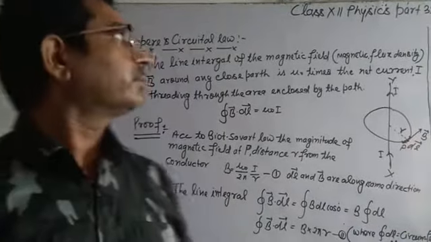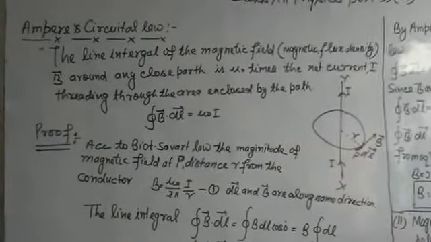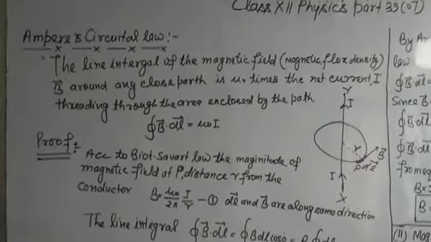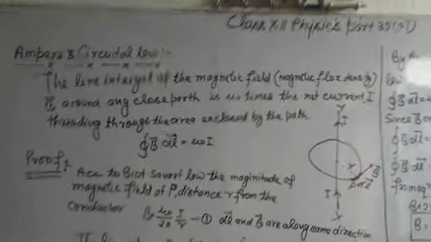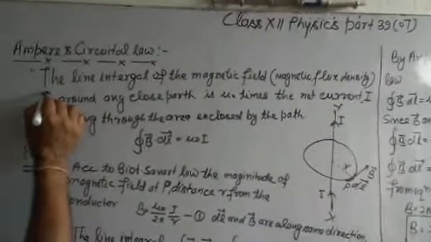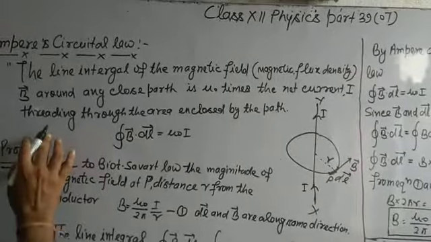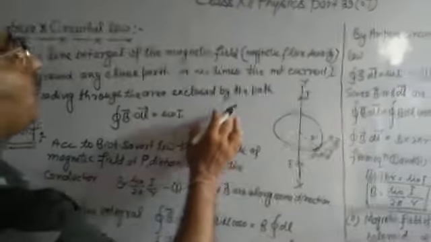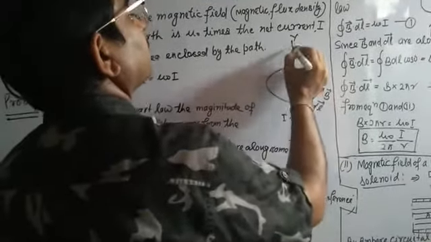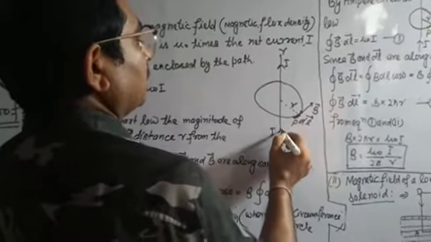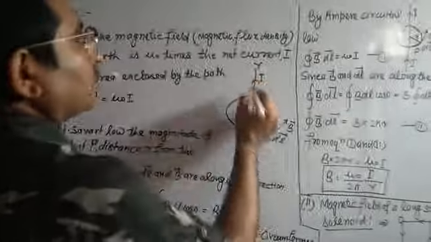I am going to discuss Ampere's circuital law. The line integral of magnetic field, meaning magnetic flux density vector B, around any closed path is mu naught times the net current threading through the area enclosed by the path. I have taken here a straight conductor XY in which a current I is flowing from X to Y.